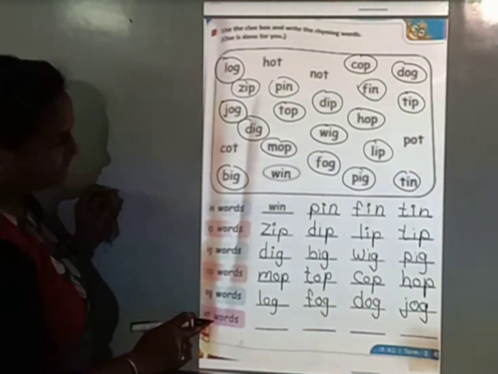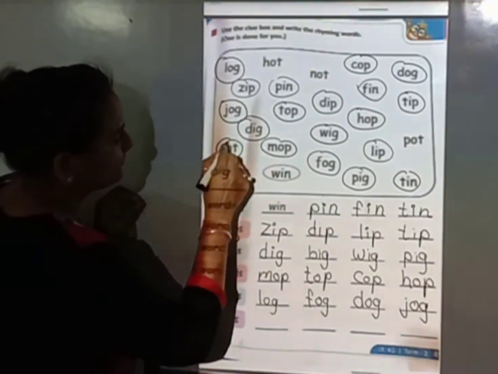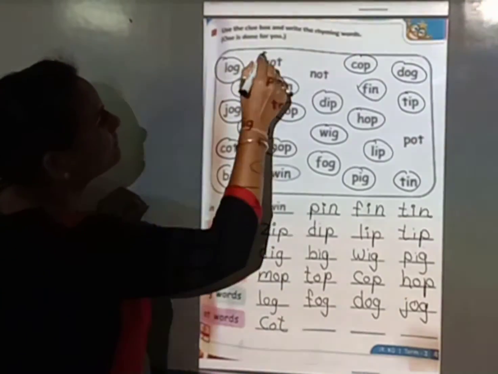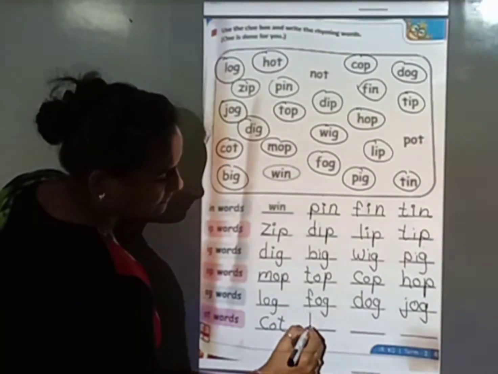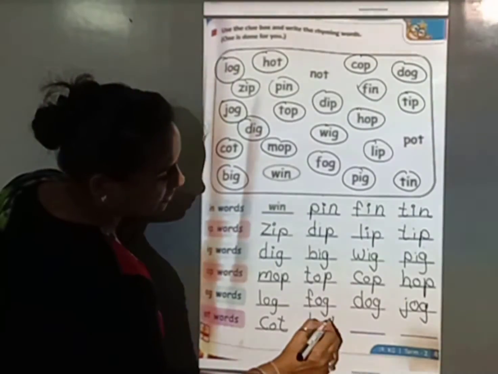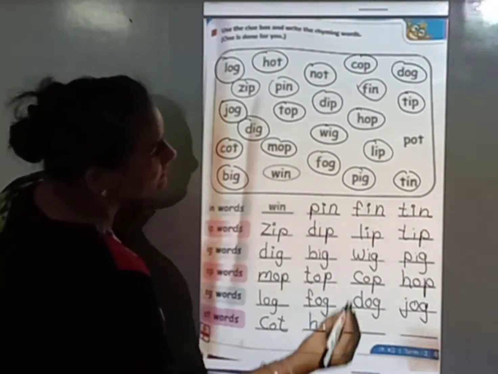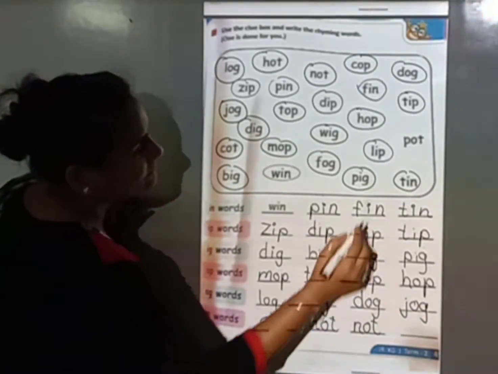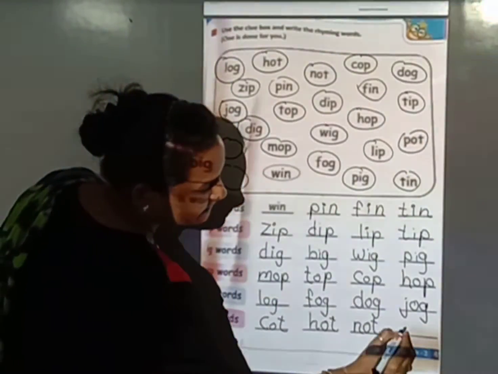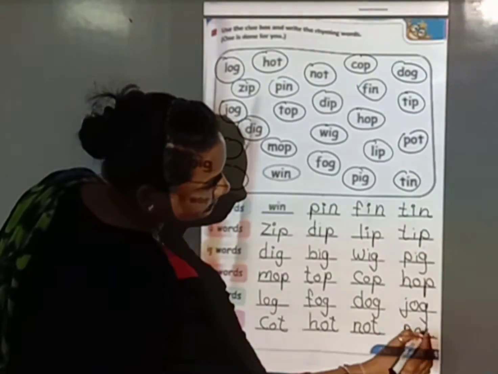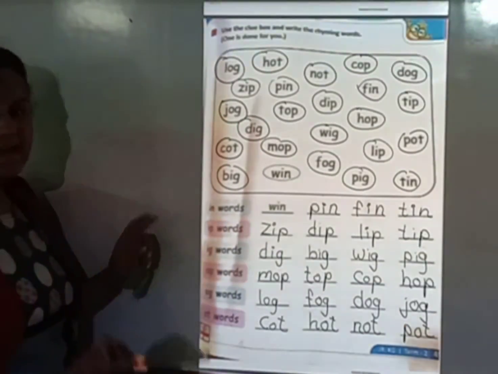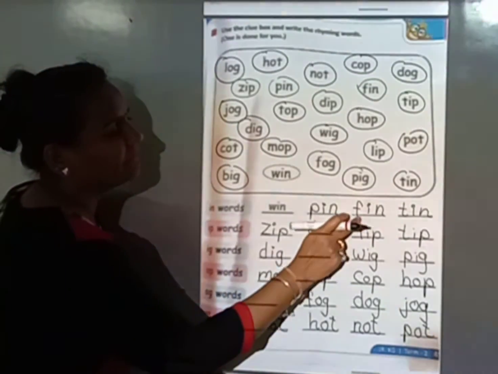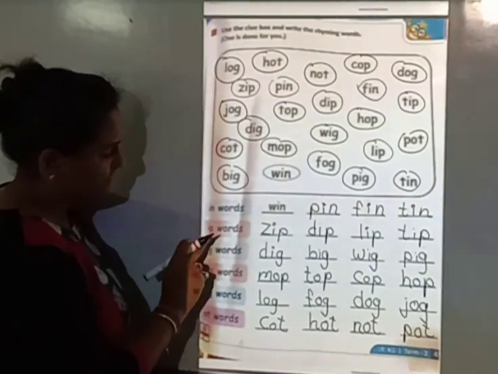Now we find OT words. COT, cot. HOT, hot. NOT, not. And POT, pot. I repeat again, IN words: WIN, win, PIN, pin, FIN, fin, TIN, tin.